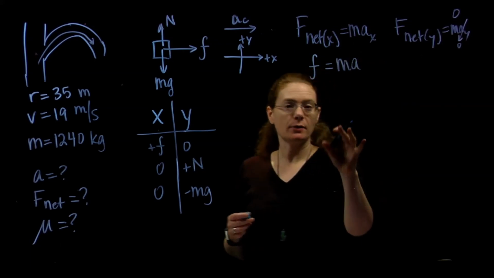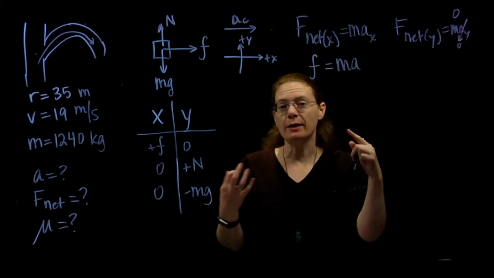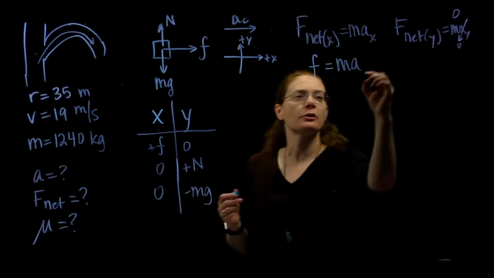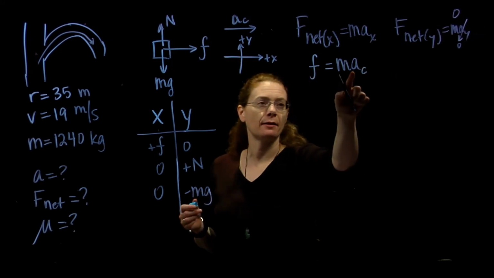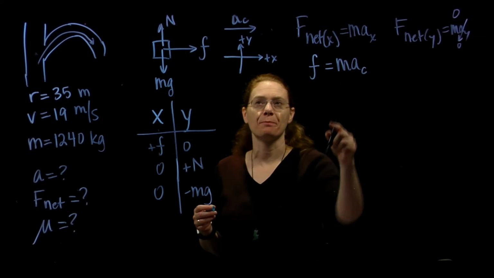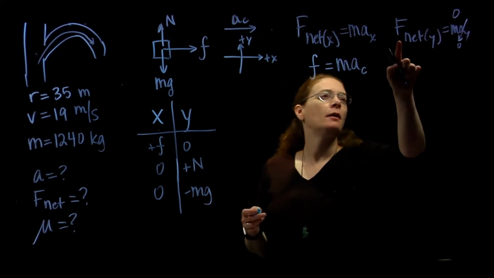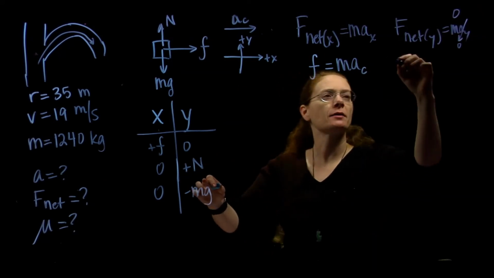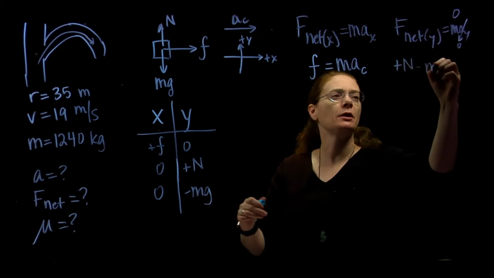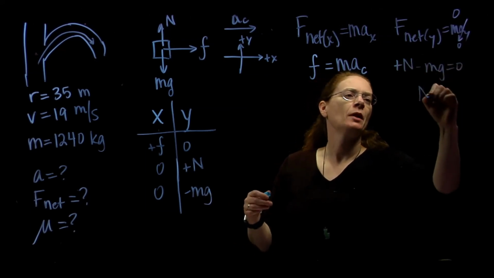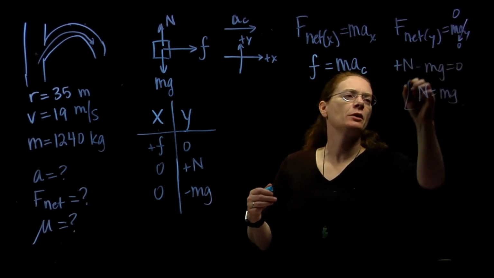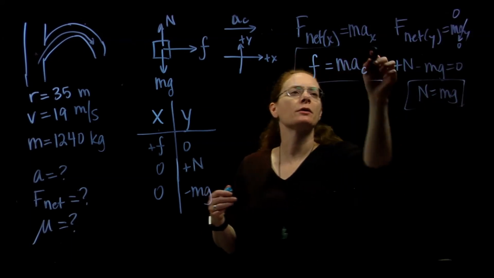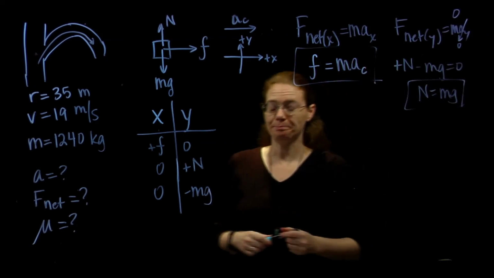And now here, because it's circular motion, and I want to remind myself that it's centripetal acceleration, I'm going to just remind myself like that. This is the centripetal acceleration for the circular motion. Add up the forces in the y direction. I've got a positive normal minus mg equals 0. All right. So normal equals mg is one of our equations. Friction equals m a_c is another one.